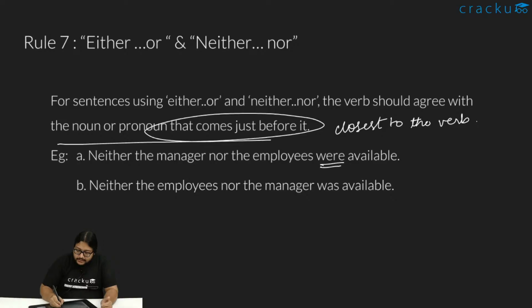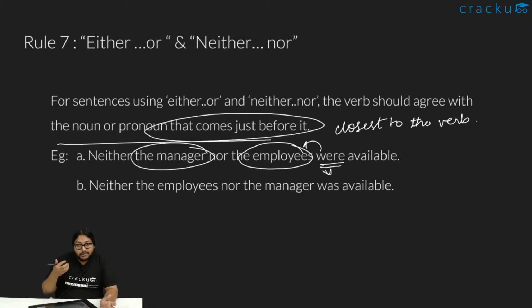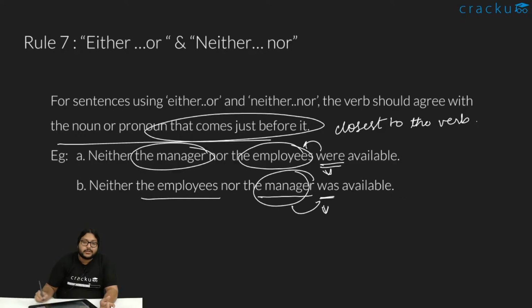Here, where is the verb? We have the manager and the employees. Which is closer to the verb? The employees is closer, right? Because the employees is closer to the verb, the verb becomes plural, because employees is plural. Secondly, if we had written neither the employees nor the manager, now the manager is closer to the verb.